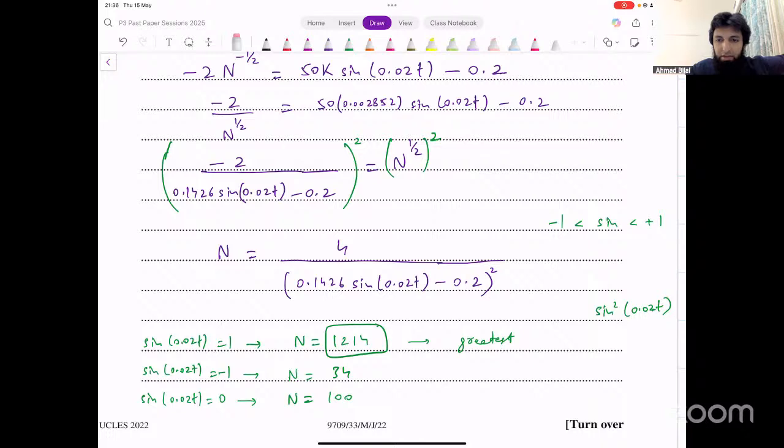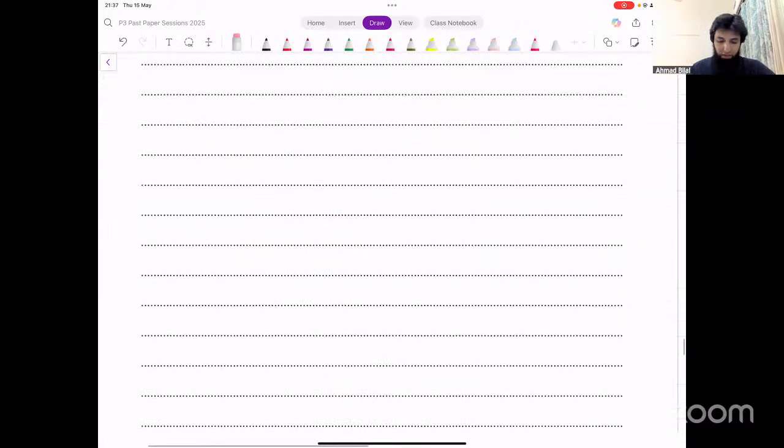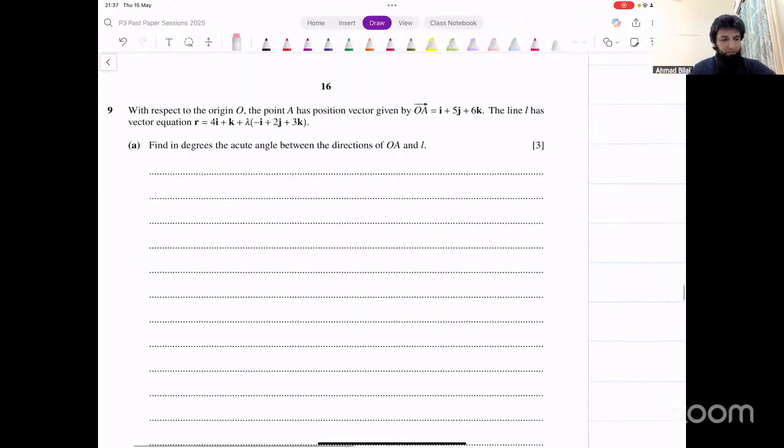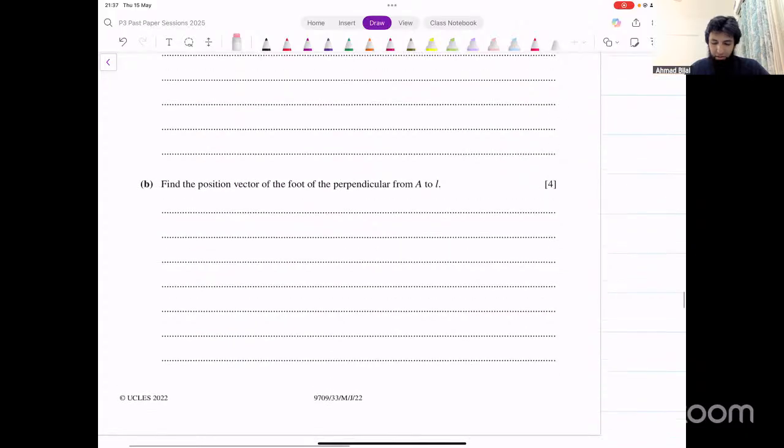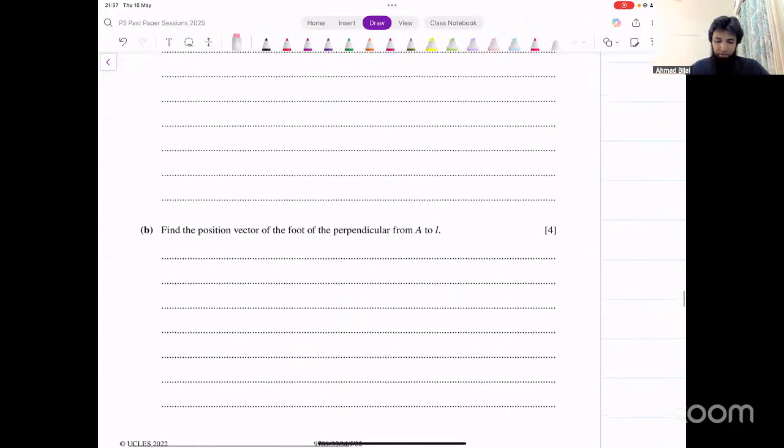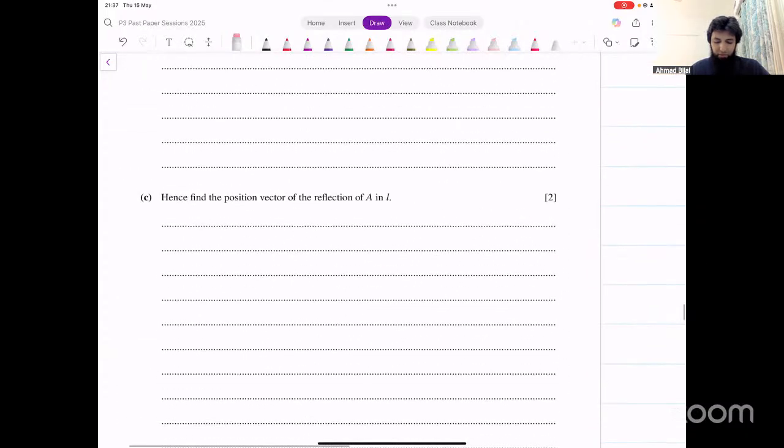Is that all right? That was question number 8. Let's move on. I think that's pretty much it. I'll just look at the other questions quickly. 9 is this vectors question. No one has asked about that. It's just angle between vectors, and then foot of the perpendicular. That's a standard method. We've done so many of them.